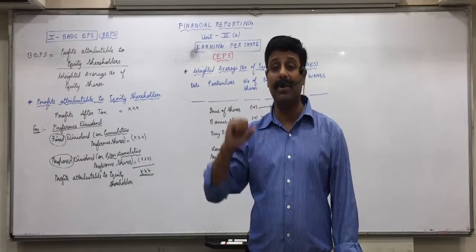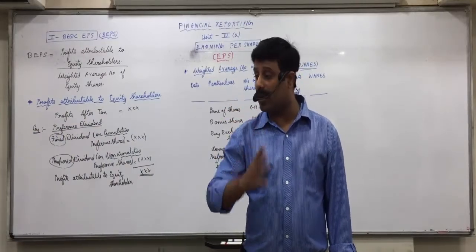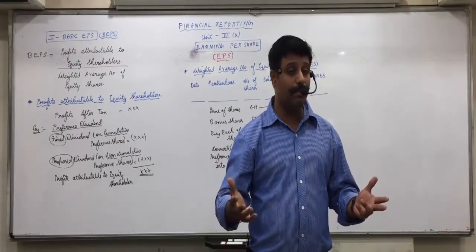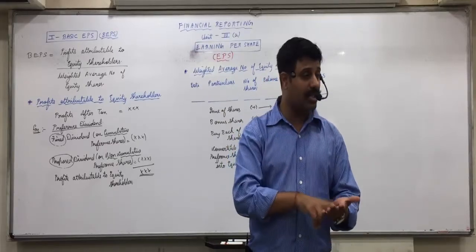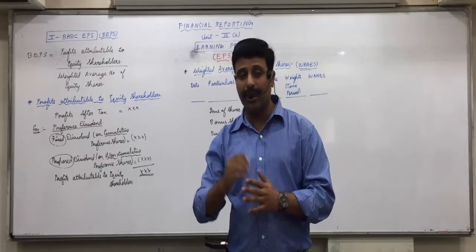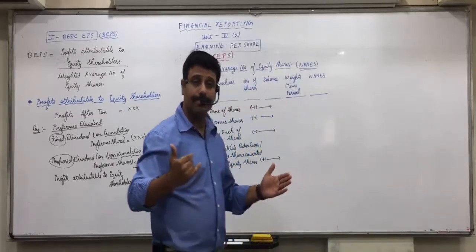Last year EPS was 25 rupees, suppose. This year the company gave bonus shares. Because you have divided by more number of shares, EPS has come down from 25 to 15. Because of bonus shares it has come down. Actually the profits have increased only. But because you are dividing by more number of shares, it is showing less EPS.